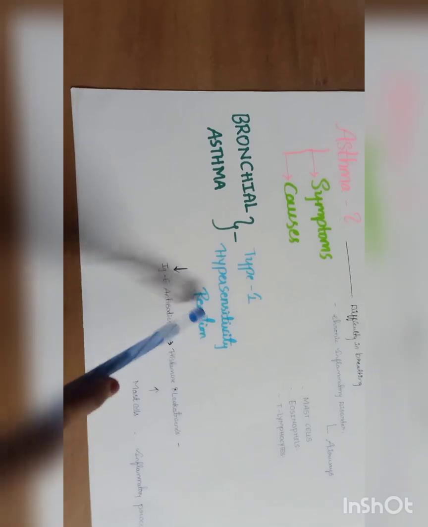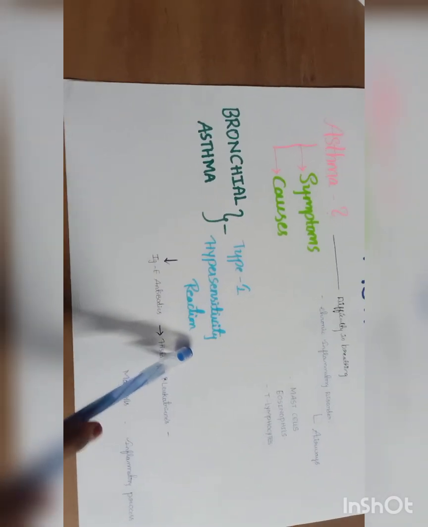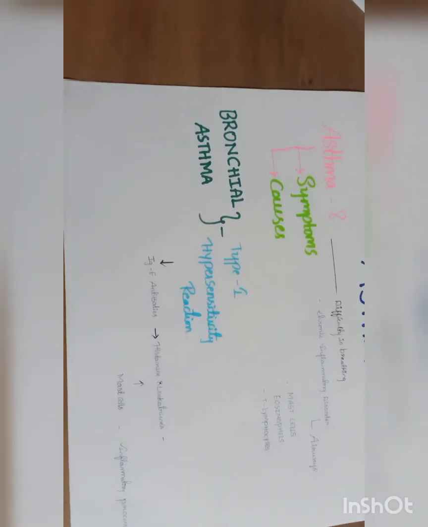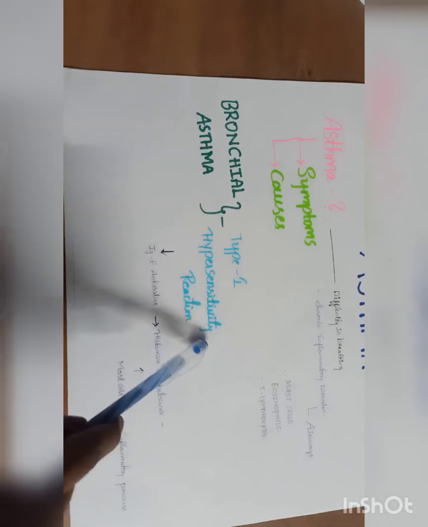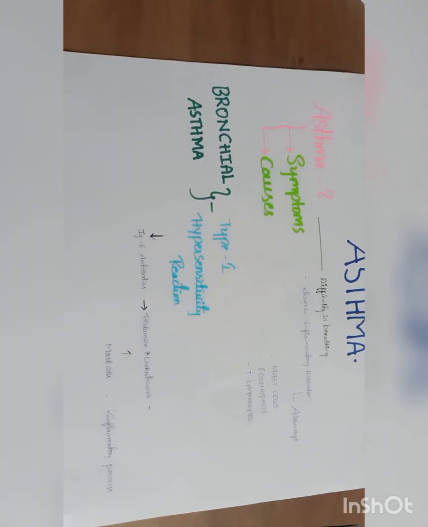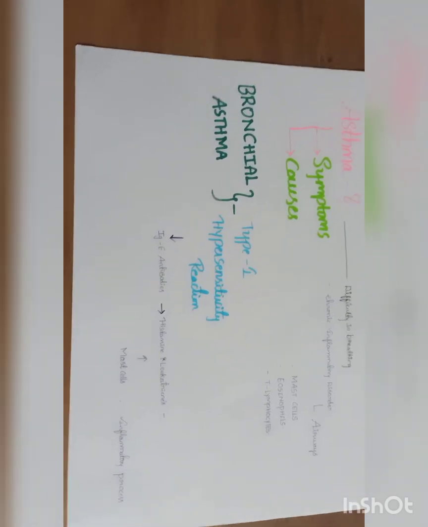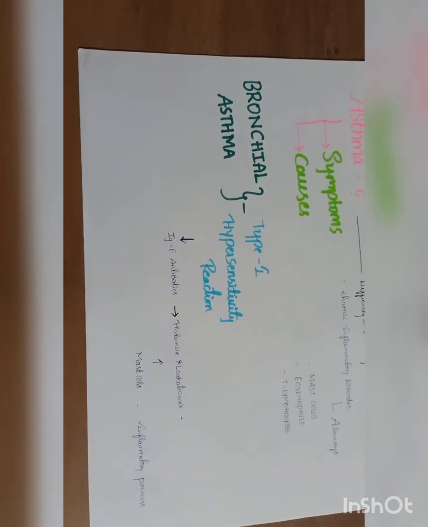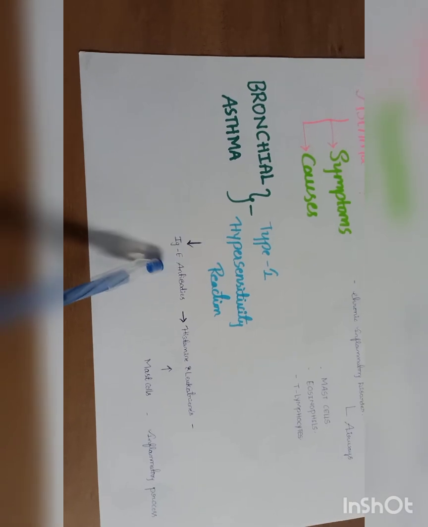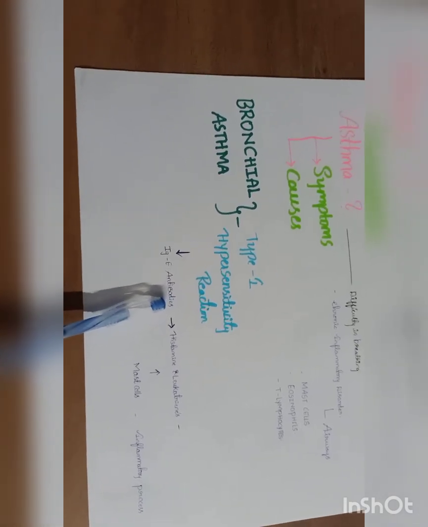Now take bronchial asthma. It is a type 1 hypersensitivity reaction. There are 4 types of hypersensitivity reactions, and bronchial asthma is a type 1 hypersensitivity reaction. What exactly do we mean by type 1 hypersensitivity reaction? It is characterized by the formation of IgE antibodies.